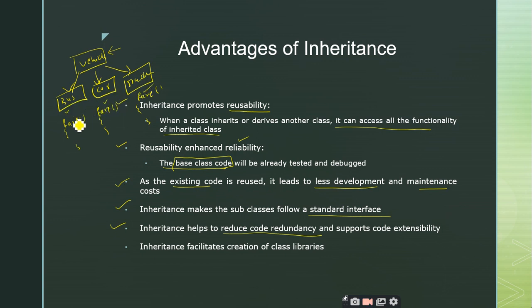But since we have inheritance, I write this fare function inside the vehicle only once, and then I can inherit it to any number of subclasses. Thereby your code redundancy is reduced, and this is nothing but code extendability, right?